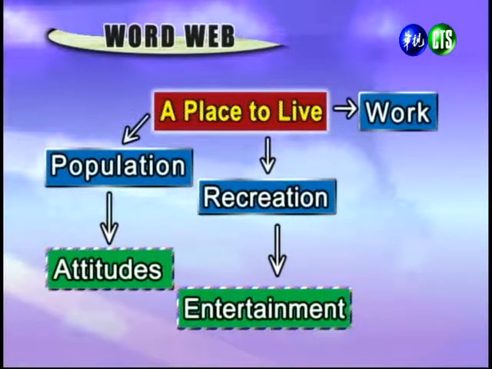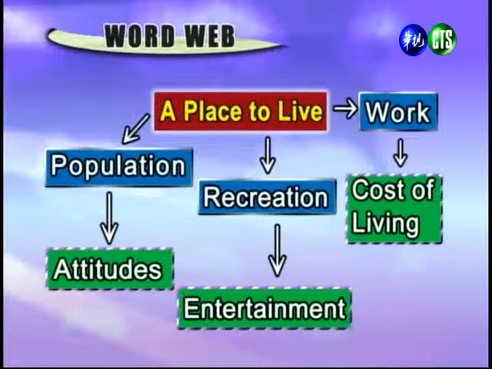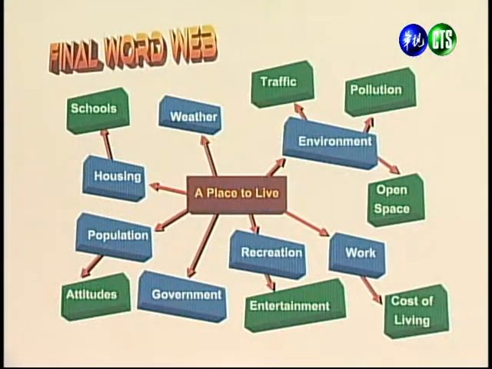All right, and then something like the cost of living can be connected to work, because even if you have a good job that pays well, this can be negated if it costs too much to live near your work. All right, and now let's take a look at our final word web.